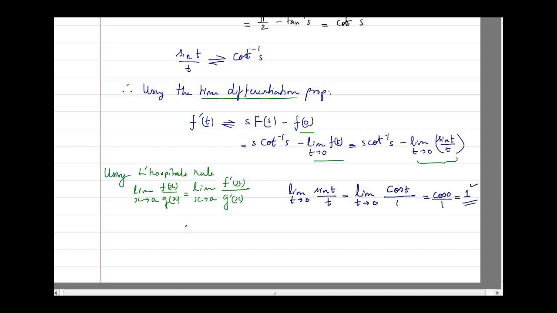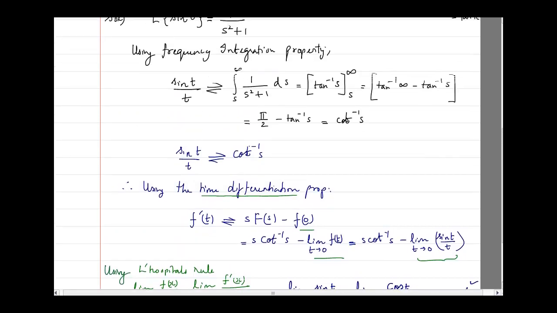So therefore the Laplace transform of f dash of t is going to be s cot inverse of s minus, we have just now found out the limit t tending towards 0, the initial condition is going to be 1, and that is the answer. So this is one of the problems solved using which property?